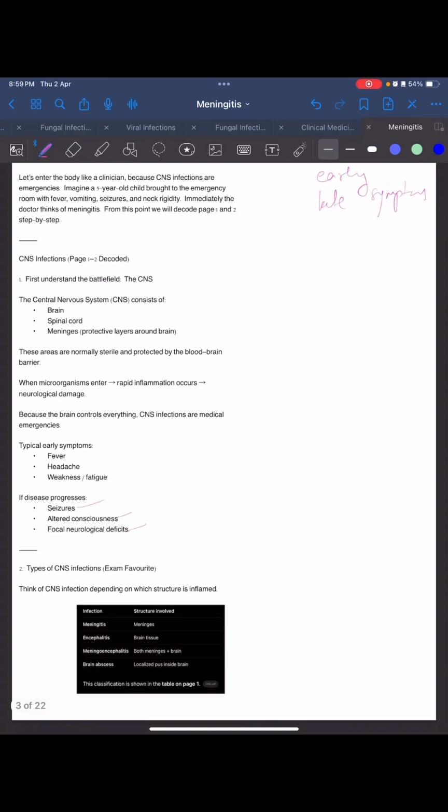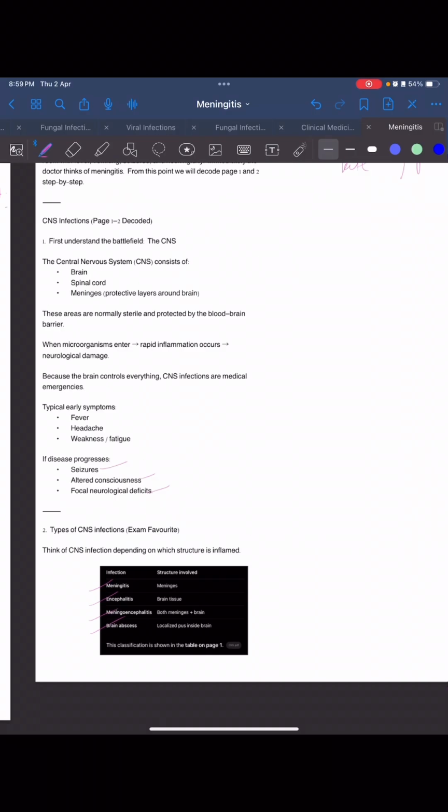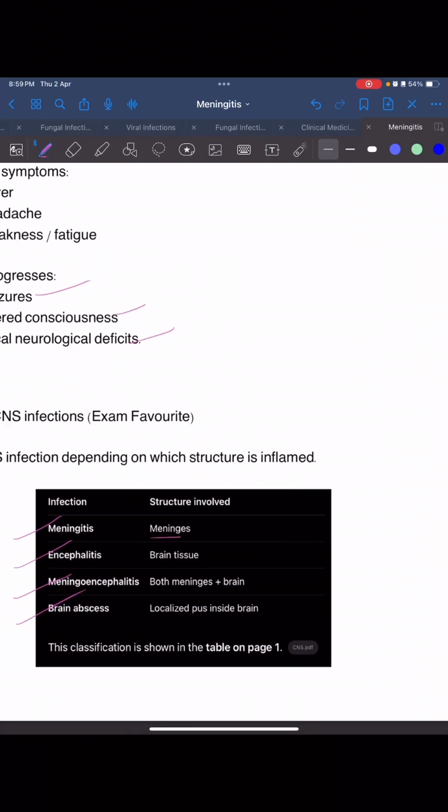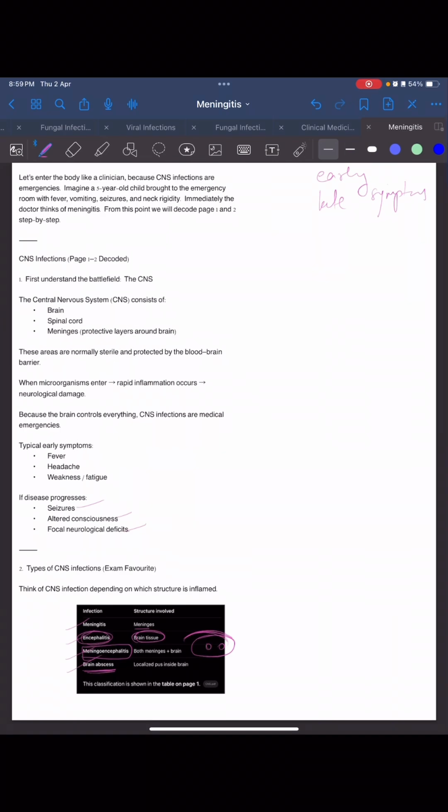Types of CNS infections. What are those? Meningitis, encephalitis, meningoencephalitis, and brain abscess. We have to understand the difference between them all. The structure involved in meningitis is only the meninges. In encephalitis, it is the brain tissue. In meningoencephalitis, it is the meninges and the brain tissue. In brain abscess, it is localized pus in the brain. Currently, we are looking at meningitis.